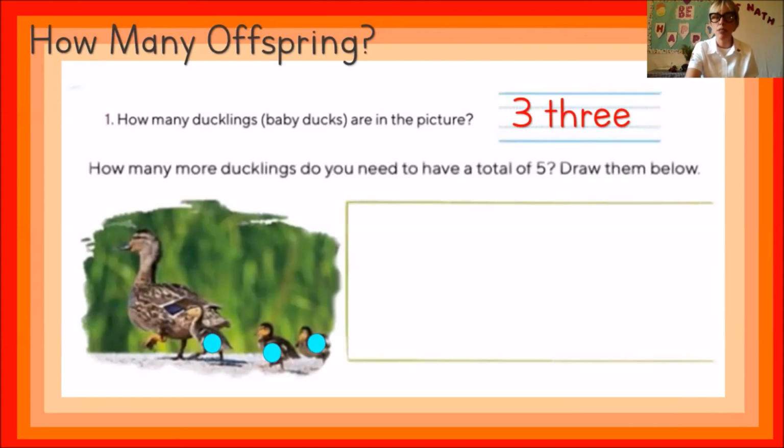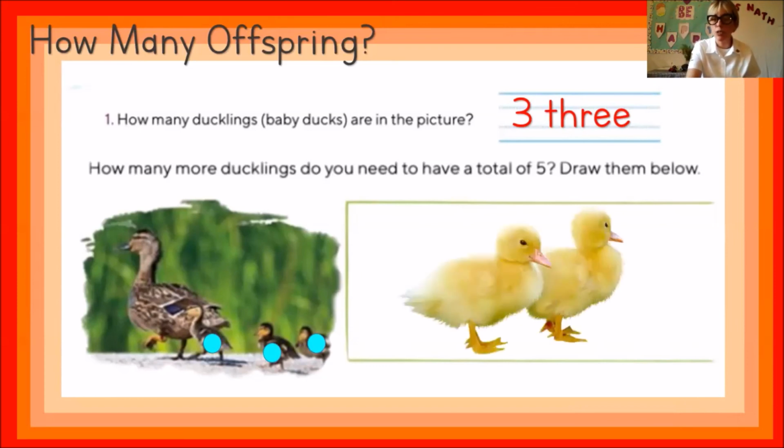Now, how many more ducklings do you need to have a total of 5? Draw them below. We already have 3, and we need 5. How many more ducklings do we need? 1, 2. So over here we have an addition. 3 plus 2 makes 1, 2, 3, 4, 5. So look at the picture. 2 more ducklings. Make sure you draw them, okay?